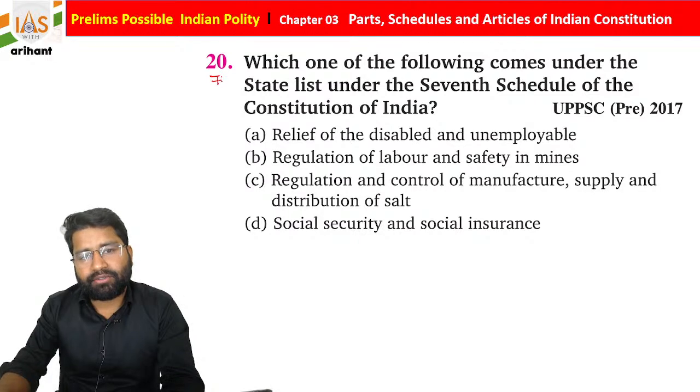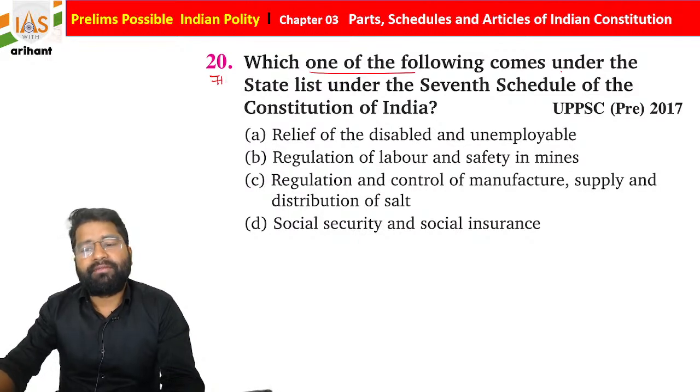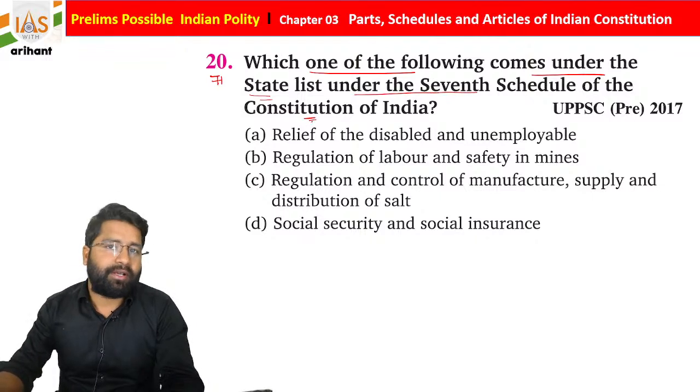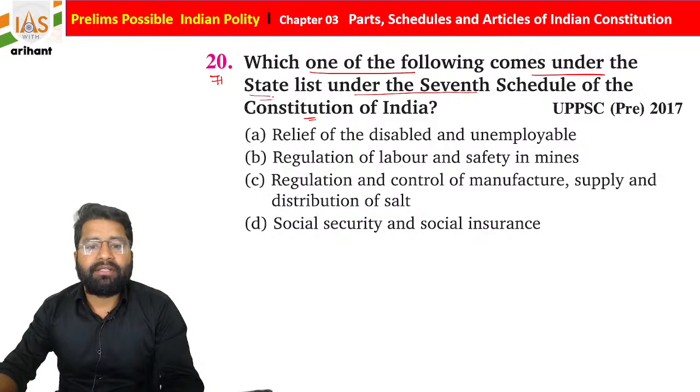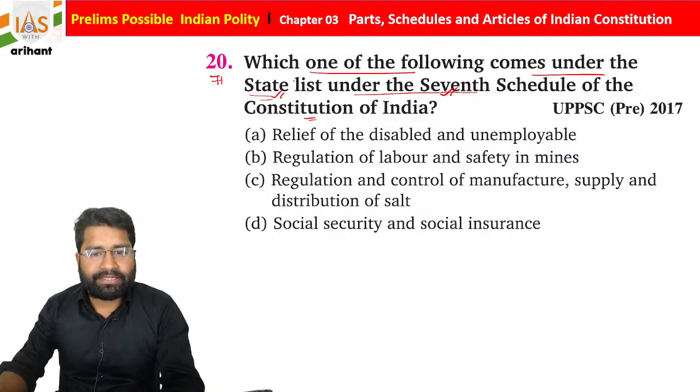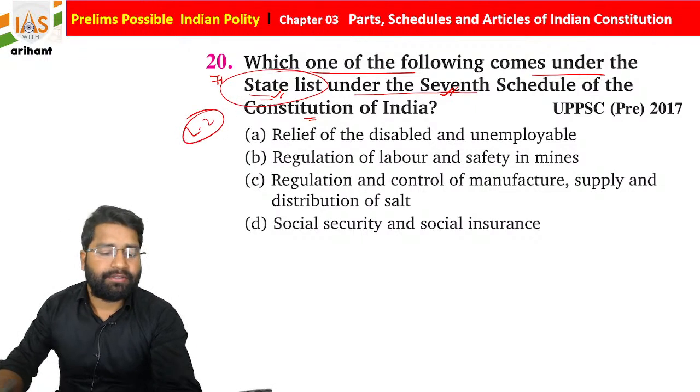If you see another question, students: which one of the following came under the state list under the 7th schedule of the Constitution of India? Okay, came under the state list and 7th schedule. So see it very carefully. State list means list number 2. Okay, so just opt the right answer.